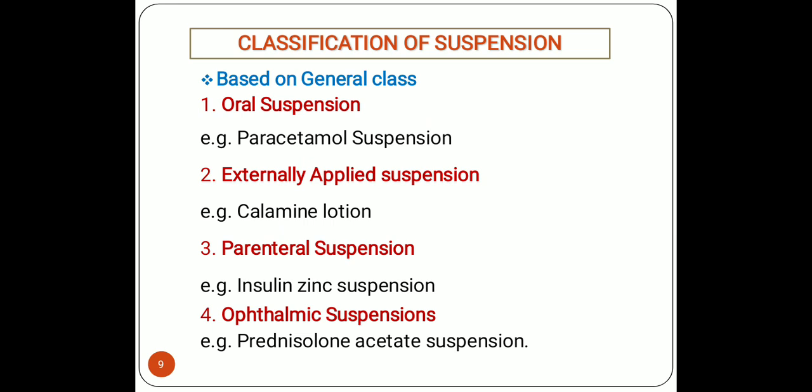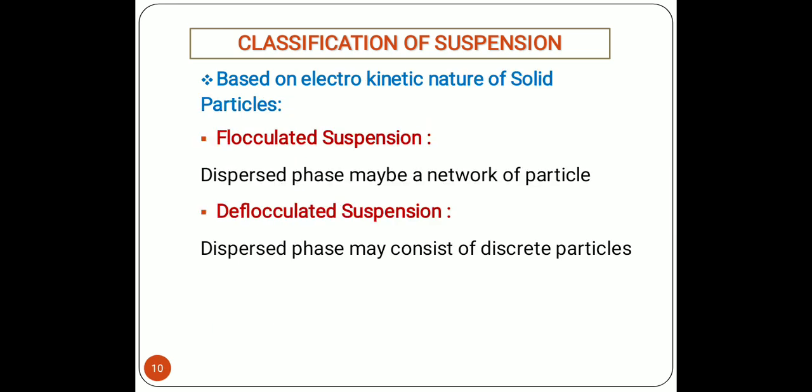So this is the third class, which is based upon the general category, and the fourth one is based upon the electrokinetic nature of solid particles. According to this, two types of suspensions are there: flocculated suspension and deflocculated suspension. Flocculated suspensions are those in which the dispersed phase particles are in the form of a network-like structure, and deflocculated suspensions consist of discrete particles where the individual particle exists as a separate entity. So this is all about classification of suspension.